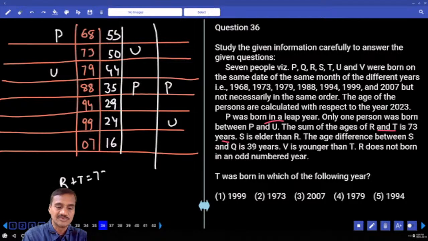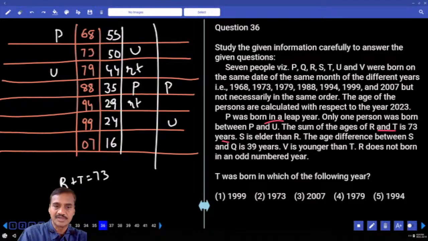R plus T is 73, so how many possibilities do we have? 16 plus 55 is not possible. 24 plus 44 is not possible. 29 plus 44, what is the only possibility? 29 and 44 are R and T. Does that fit or not? R and T.